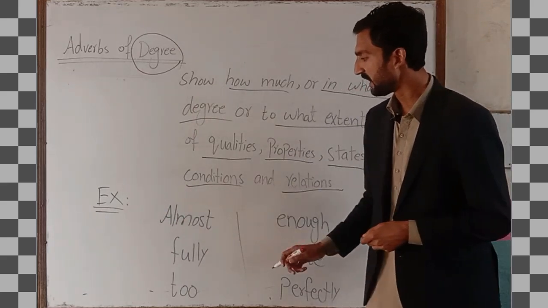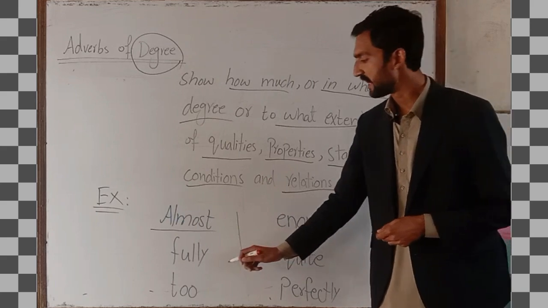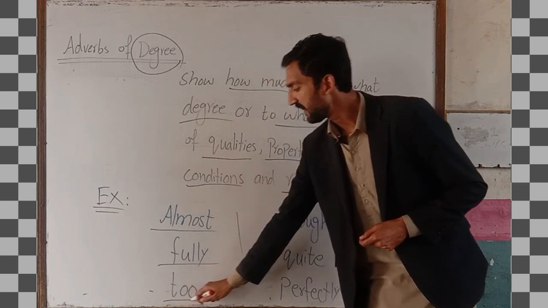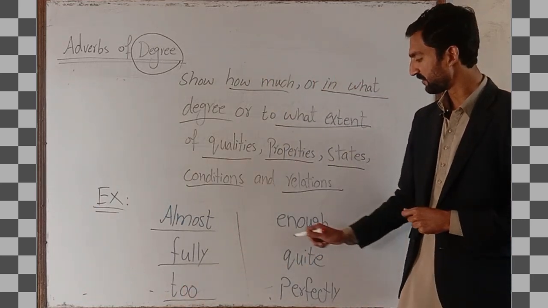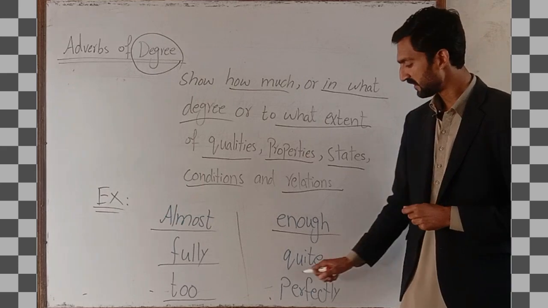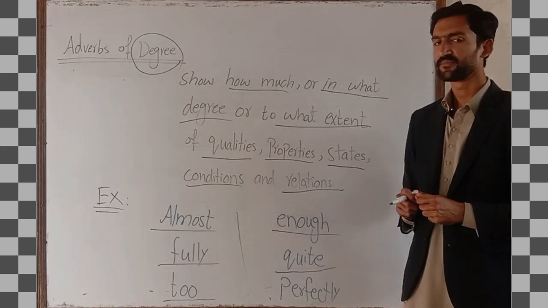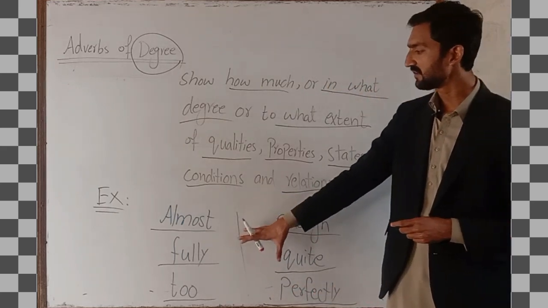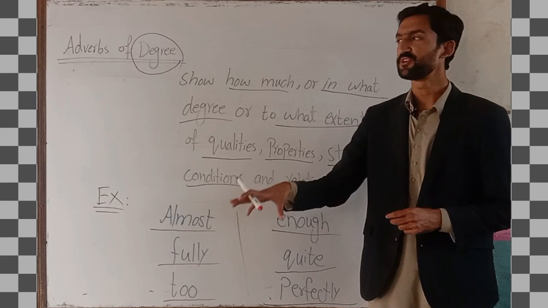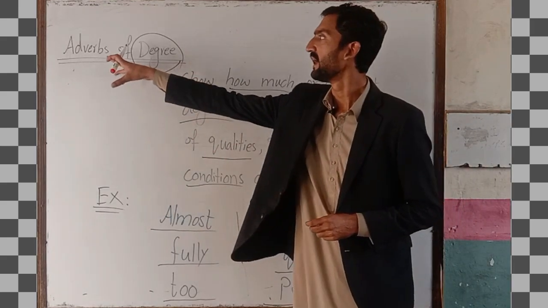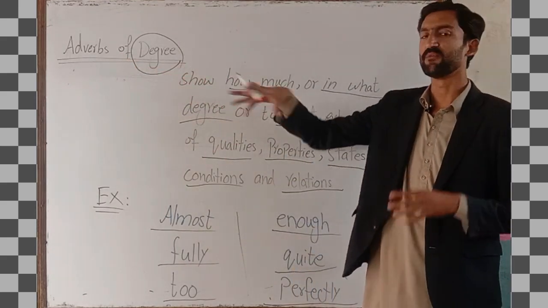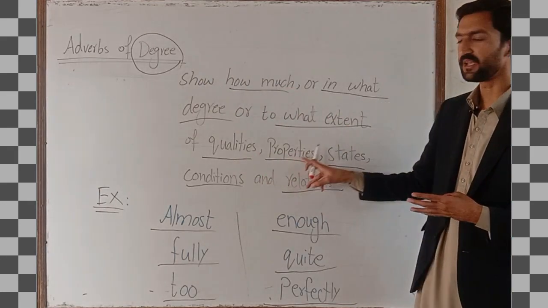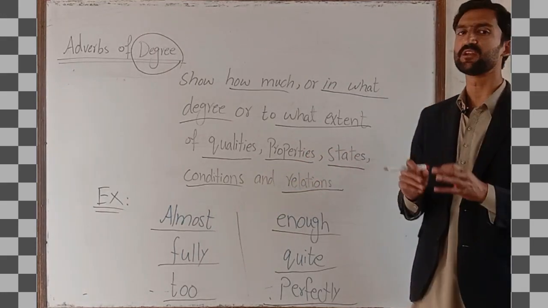In examples we have almost, then we have fully. After that we have too, then we have enough. After that we have quite, and at the end we have perfectly. So these are a few degrees which are also used in adverbs of degree. And what function do they perform? They show the extent of qualities, properties, states, conditions and relations as well.